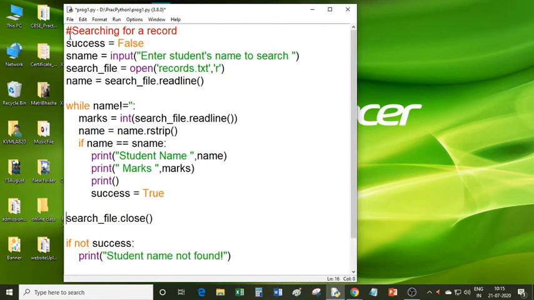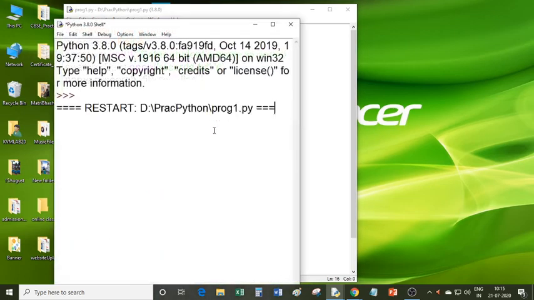So I hope you have written this program in your notebook. This program will search a particular record in a file. Let's see whether this program is working or not. I am running this program.